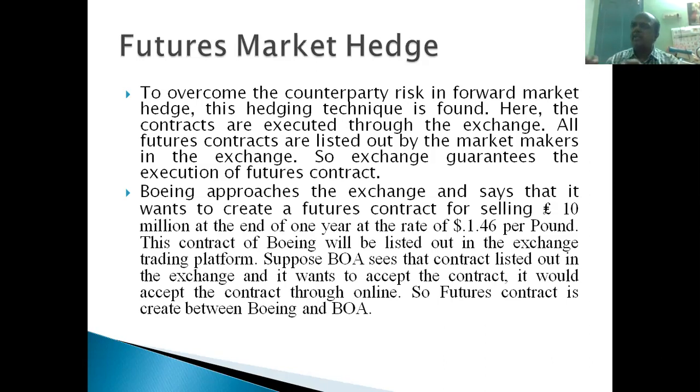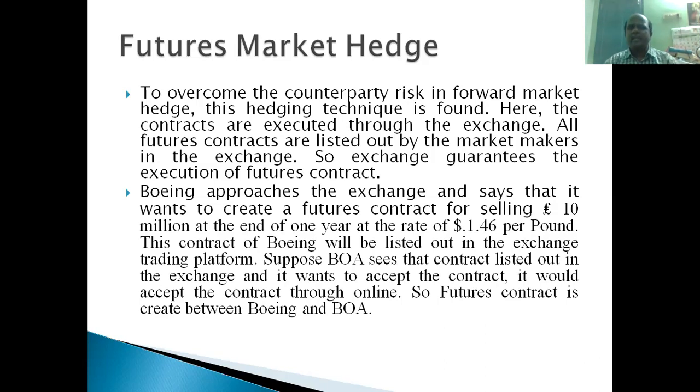So both the parties entering the contract have to tell their bank accounts to the exchange, right? In their bank account, the amount will be credited or debited. If it is favorable to someone, the amount will be credited. If it is not favorable, the amount will be debited from their account. Like this, every day this transaction happens. This is always the daily settlement mechanism in a futures contract. Every day the difference is counted, and the person to whom it is favorable is credited, and the person to whom it is unfavorable is debited, right?